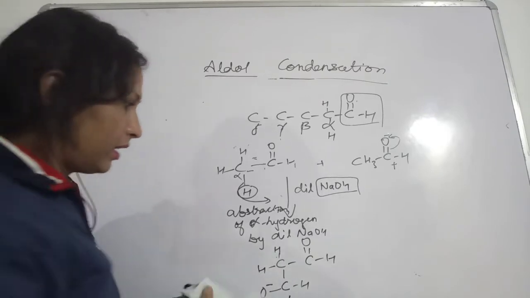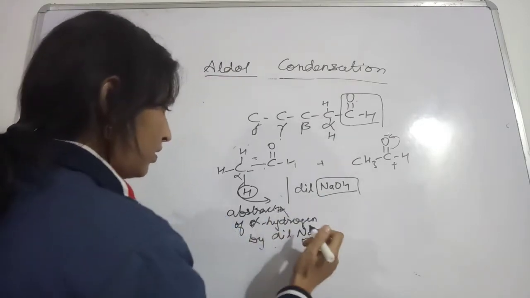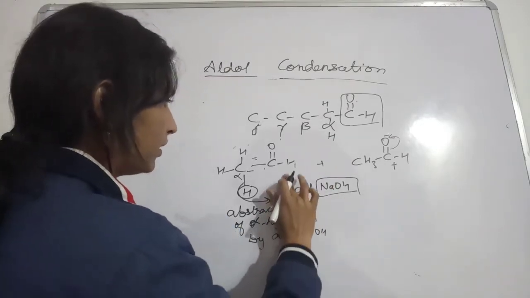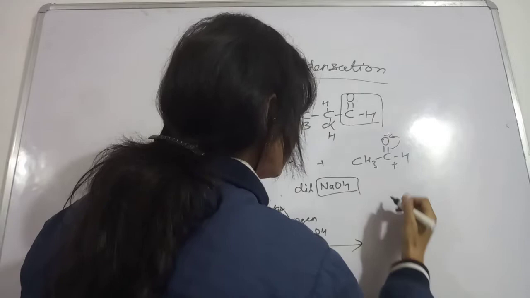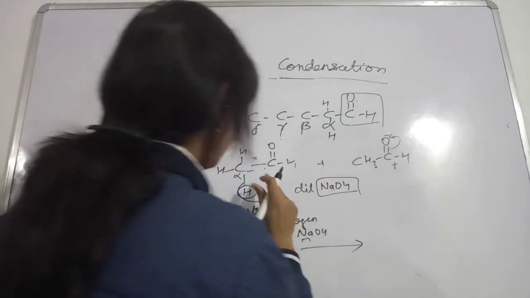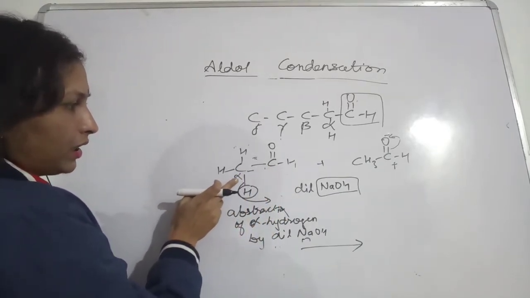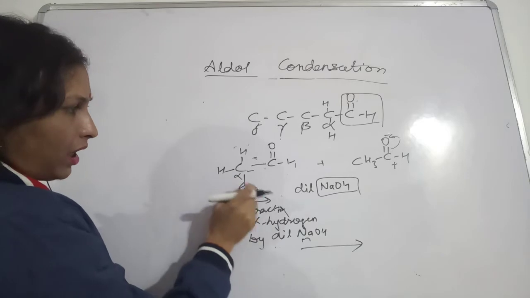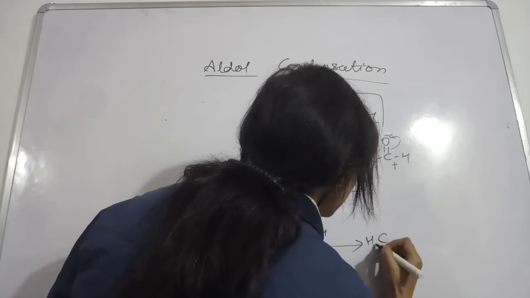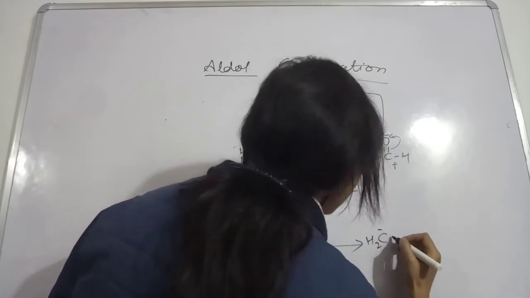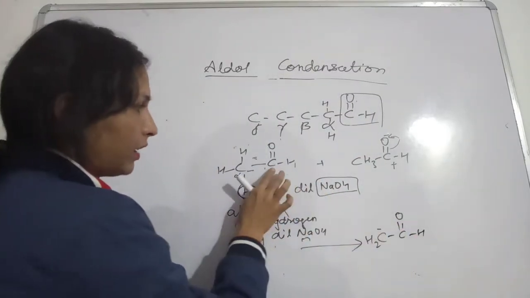So I am writing here. See, what is happening after this reaction, I am writing the product here. See, in this case, first of all, you write this aldehyde, in which you have seen the hydrogen is being taken out and this carbon is left with the negative charge. Okay, so this is CH2, negative charge was there, and then CHO. So this CHO will remain as it is.